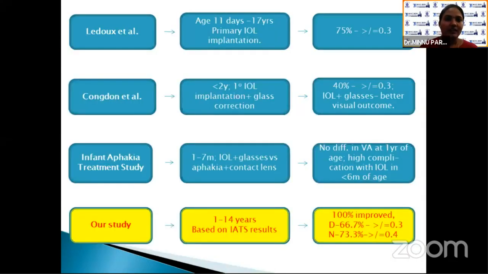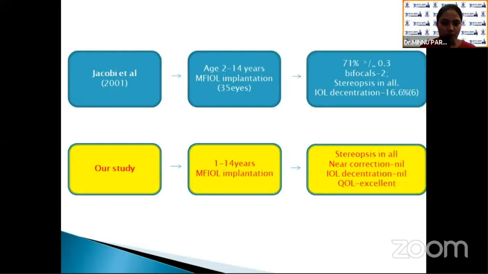Coming to discussion, Plato et al. studied primary IOL implantation and found 75% improving to 0.3 or better. In the study by Congdon et al., primary IOL implantation with glass correction in less than 2 years was studied, and 40% improved to 0.3 or better. And he found IOL with glass correction gave better visual outcome. The Infant Aphakia Treatment Study compared IOL with glass correction versus aphakia with contact lens, and no difference in visual acuity at 1 year of age was noted, but high complication rate was associated with IOL implantation in less than 6 months of age. Our study was based on IATS results and 100% improved.